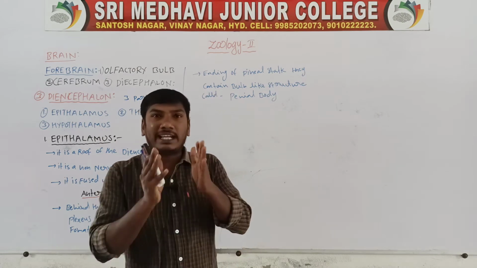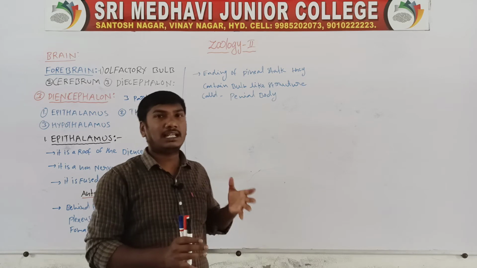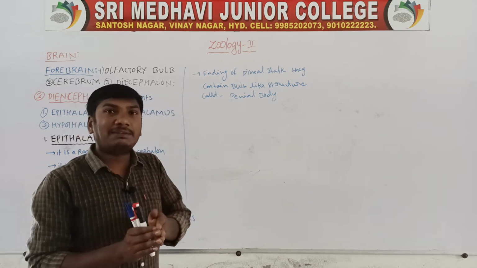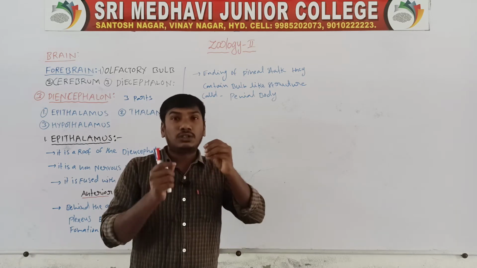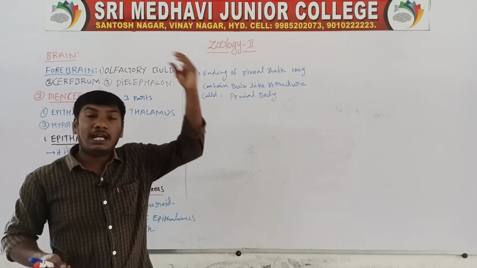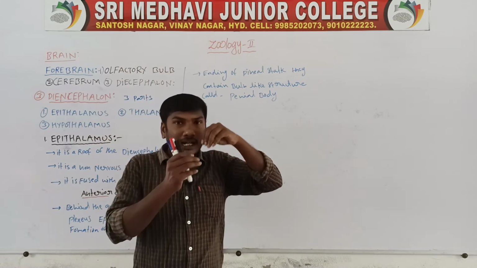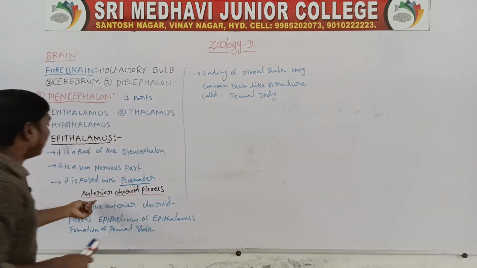Once more, to revise: the epithalamus is the roof of the diencephalon. It is a non-nervous part. This non-nervous part fuses with the pia mater, the brain covering membrane, forming the anterior choroid plexus.